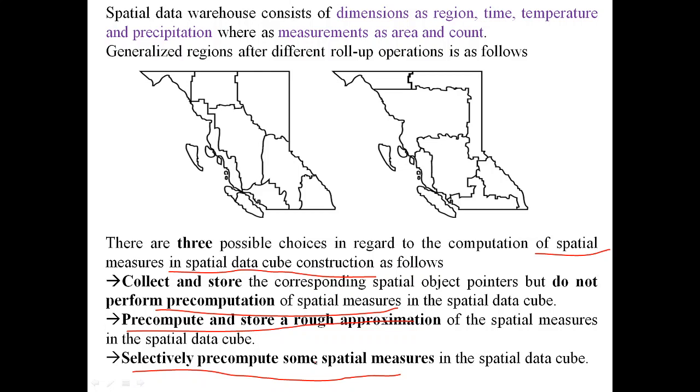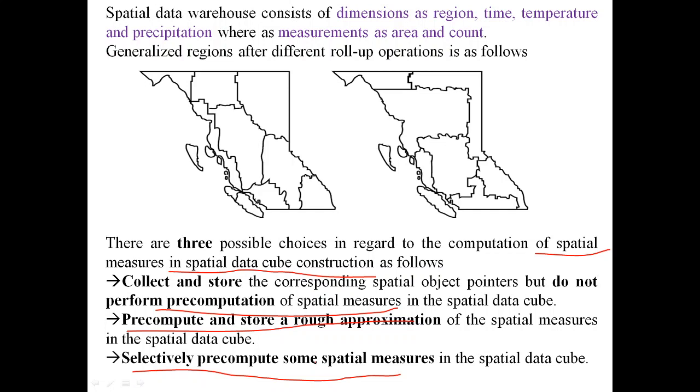Second, we have no materialization, partial materialization and full materialization. In no materialization, we collect the data and store it, but we do not do any pre-computation. Partial materialization is where we apply certain measures, do the calculations, and certain data cubes are formed beforehand.